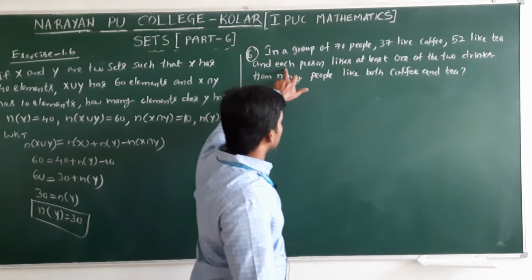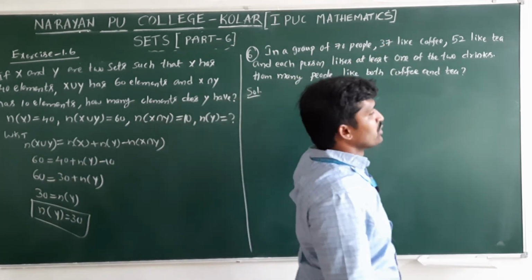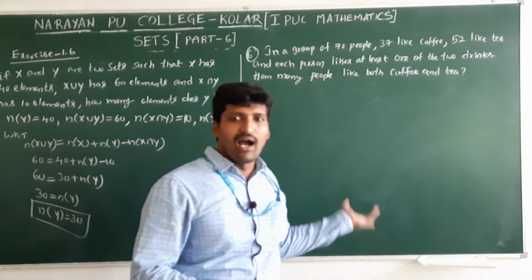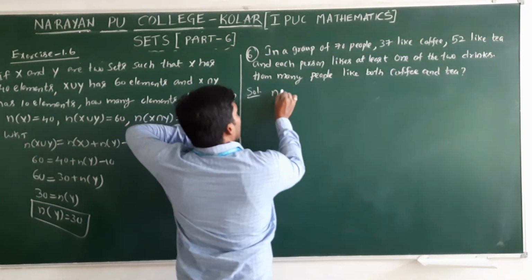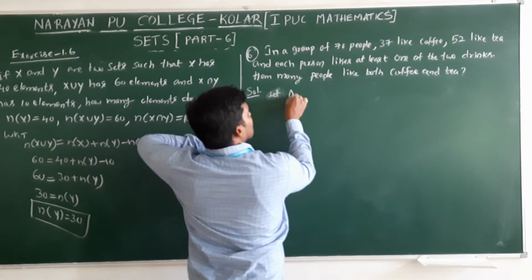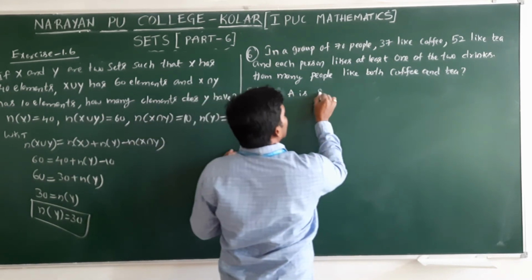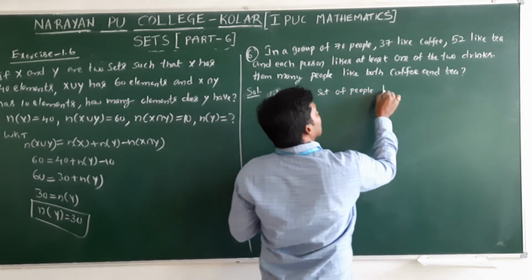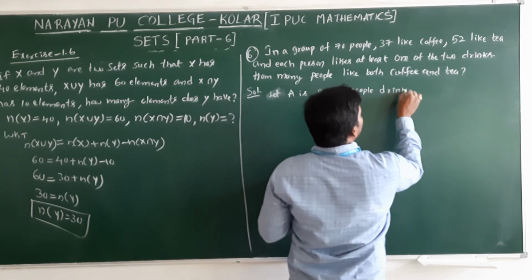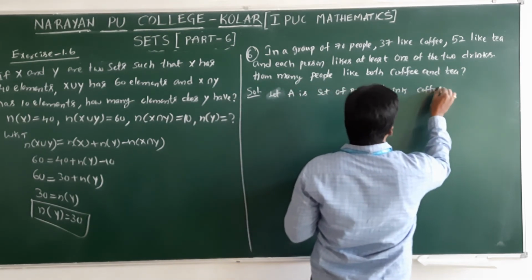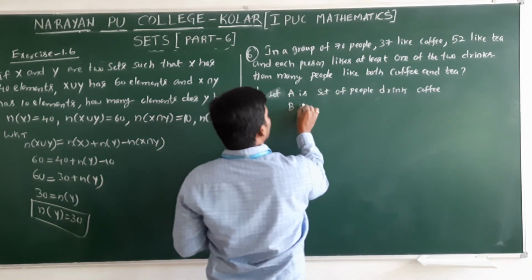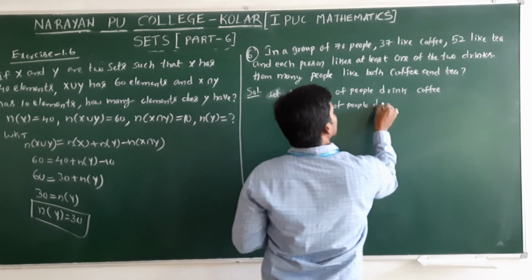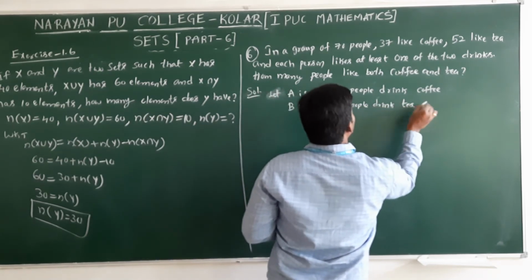The given statement, each person likes at least one of the two drinks, means that among the 70 people, they will like either A or B. That's why, let A be the set of people who like coffee, B the set of people who drink tea.